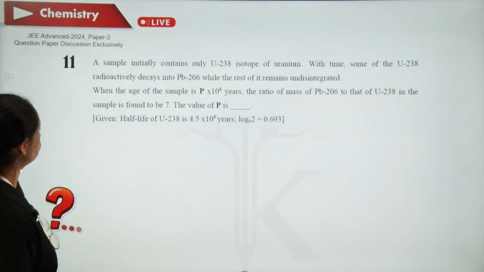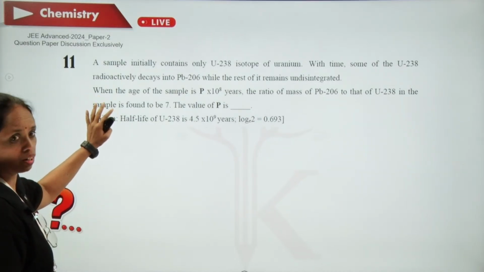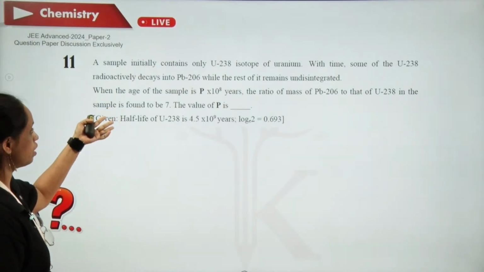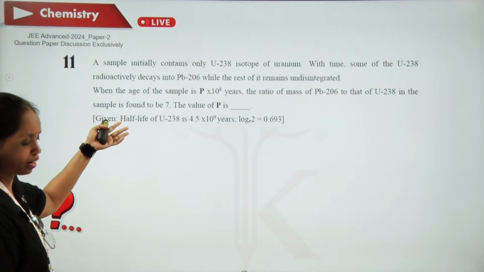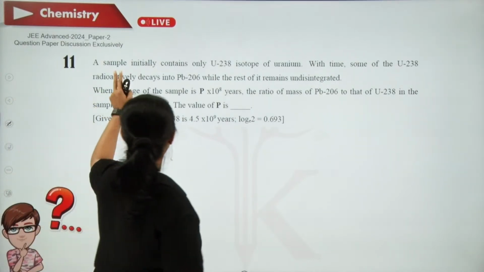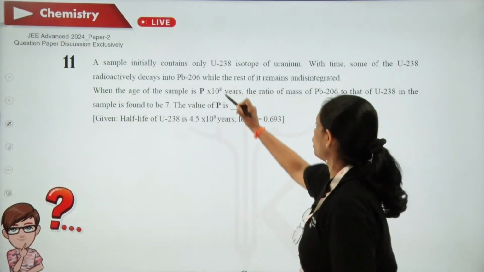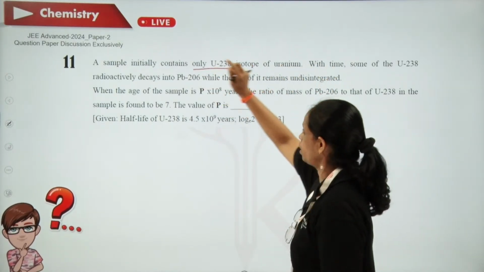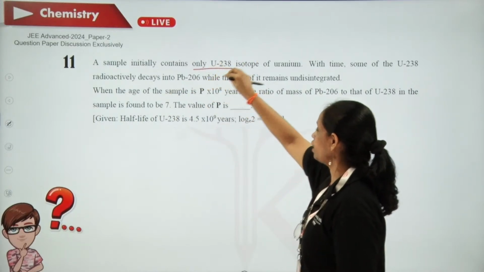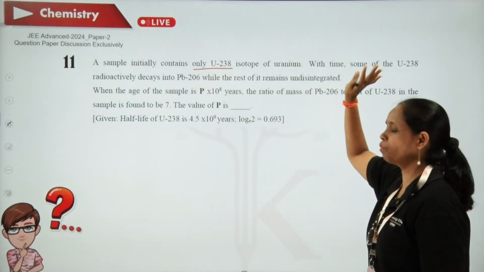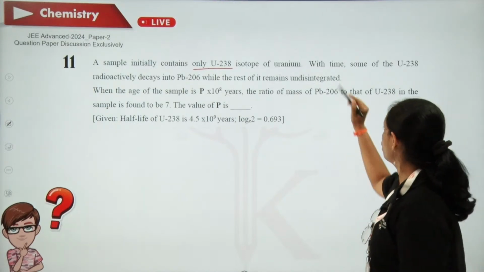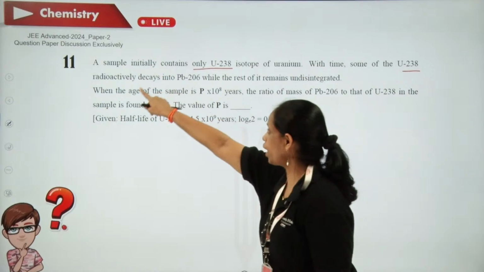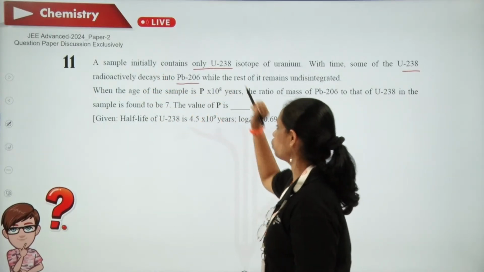11th question. This is from chemical kinetics or nuclear chemistry, anything. All the nuclear reactions are first order kinetics reactions. So here a sample initially contains only the uranium-238 isotope of uranium. With time, some of the uranium radioactively decays into lead-206.